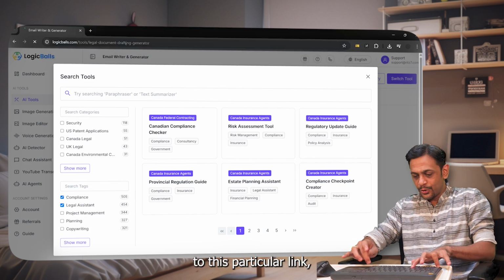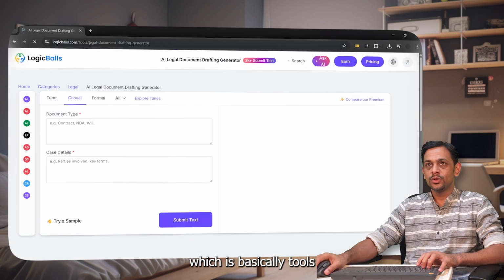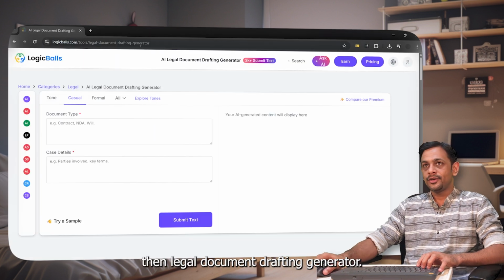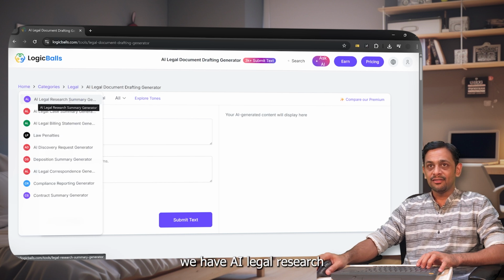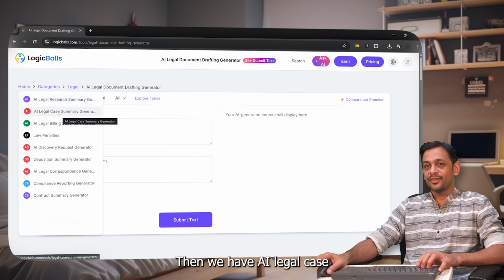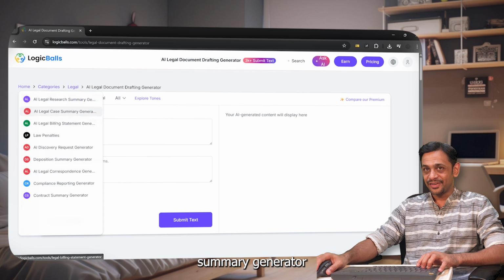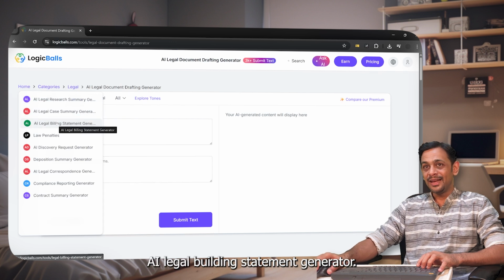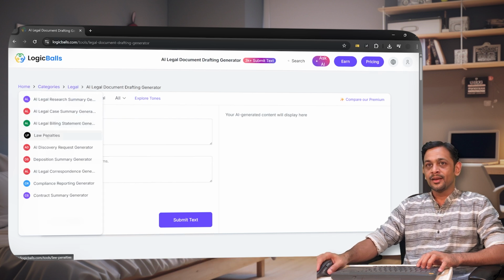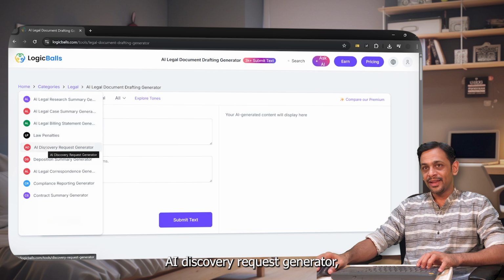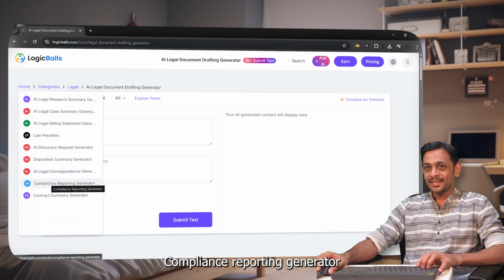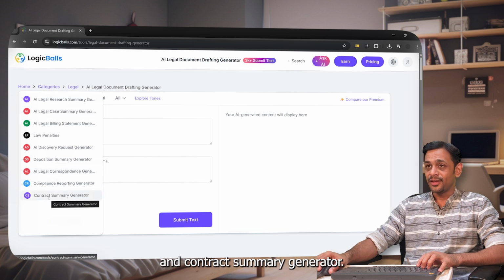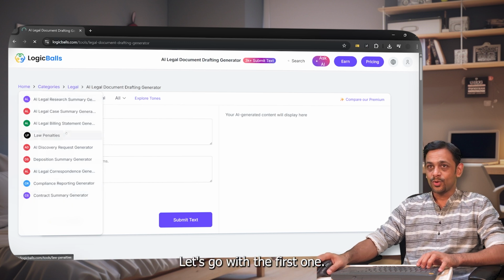I'll directly head over to this particular link, which is basically tools, then legal document drafting generator, right? And within this, we have AI legal research summary generator. Then we have AI legal case summary generator, AI legal billing statement generator, law penalties, AI discovery request generator, deposition summary generator, AI legal correspondence generator, compliance reporting generator, and contract summary generator. Let's go with the first one.